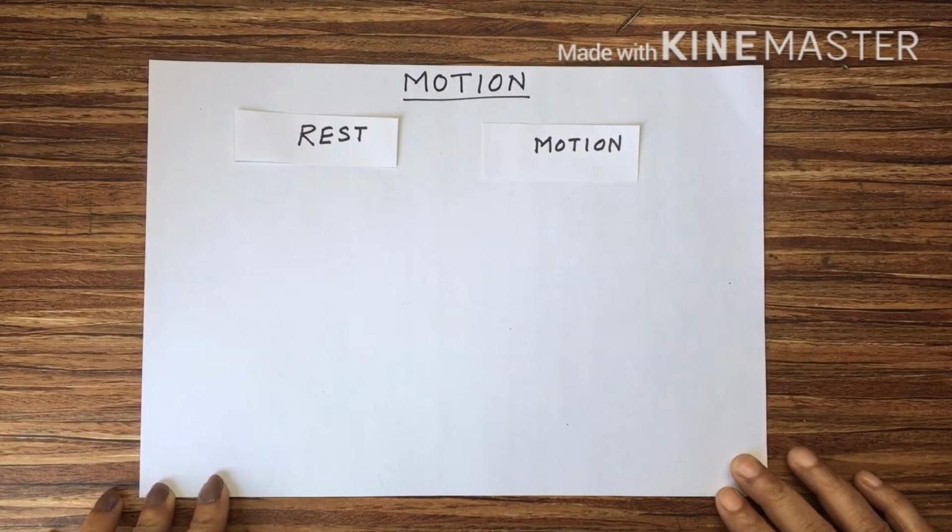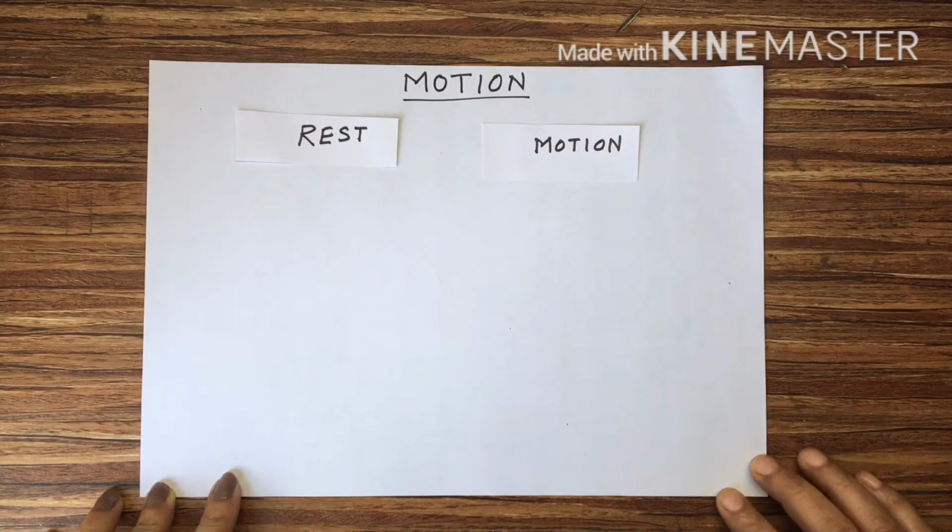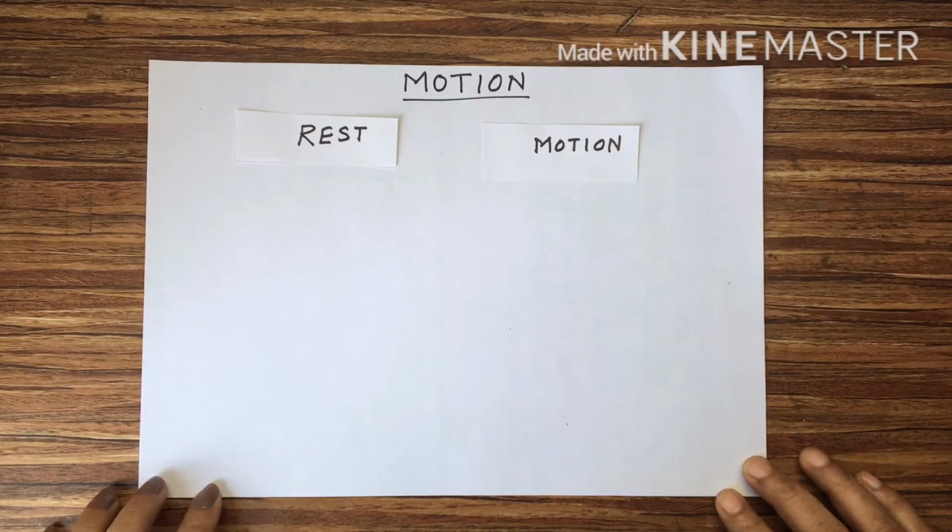That is a simple definition. When an object is not moving, it is at rest. If it is moving, it is in motion. But the physics definition is perfect. What is the definition of rest? When an object does not change its position with respect to its surroundings, then it is said to be at rest.